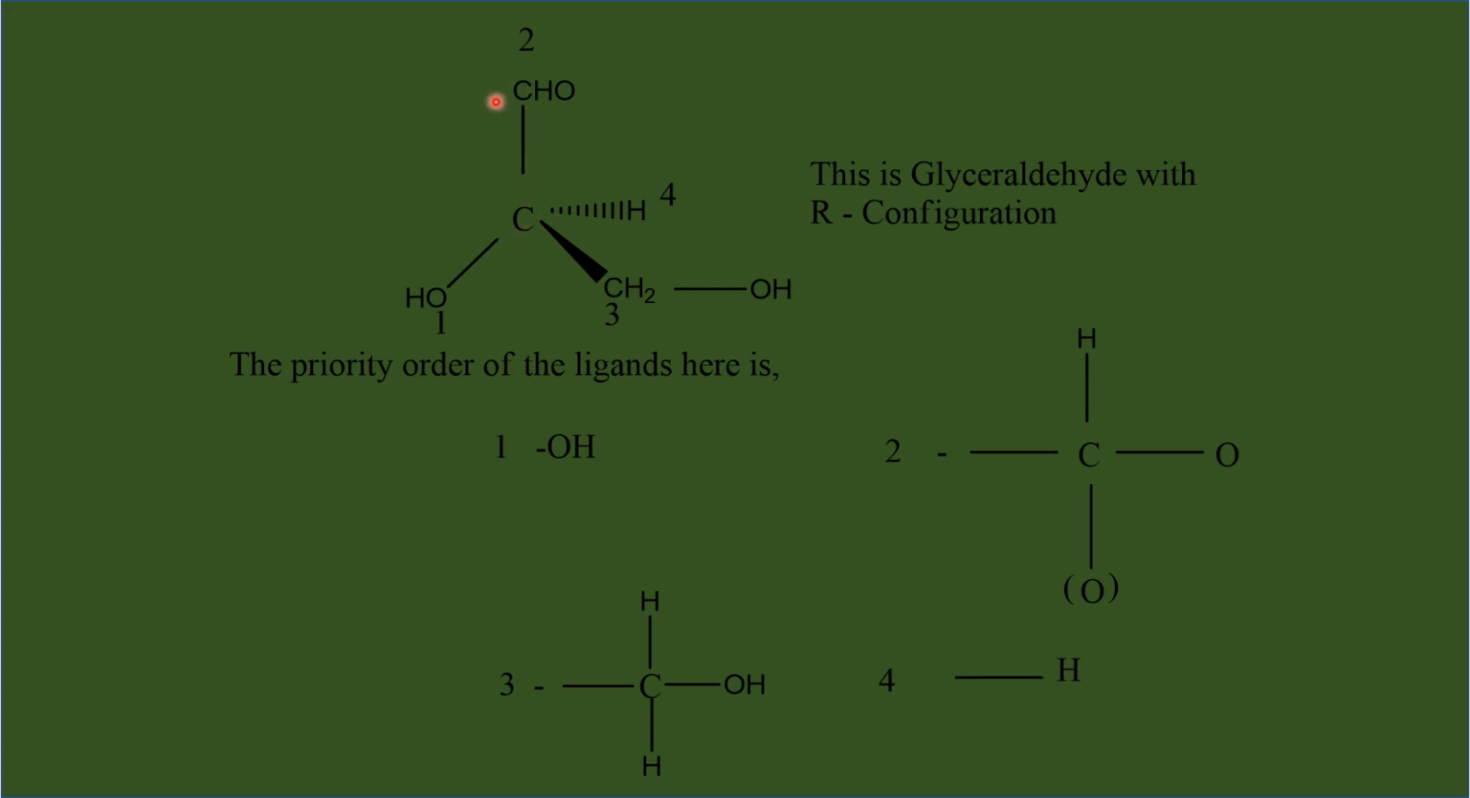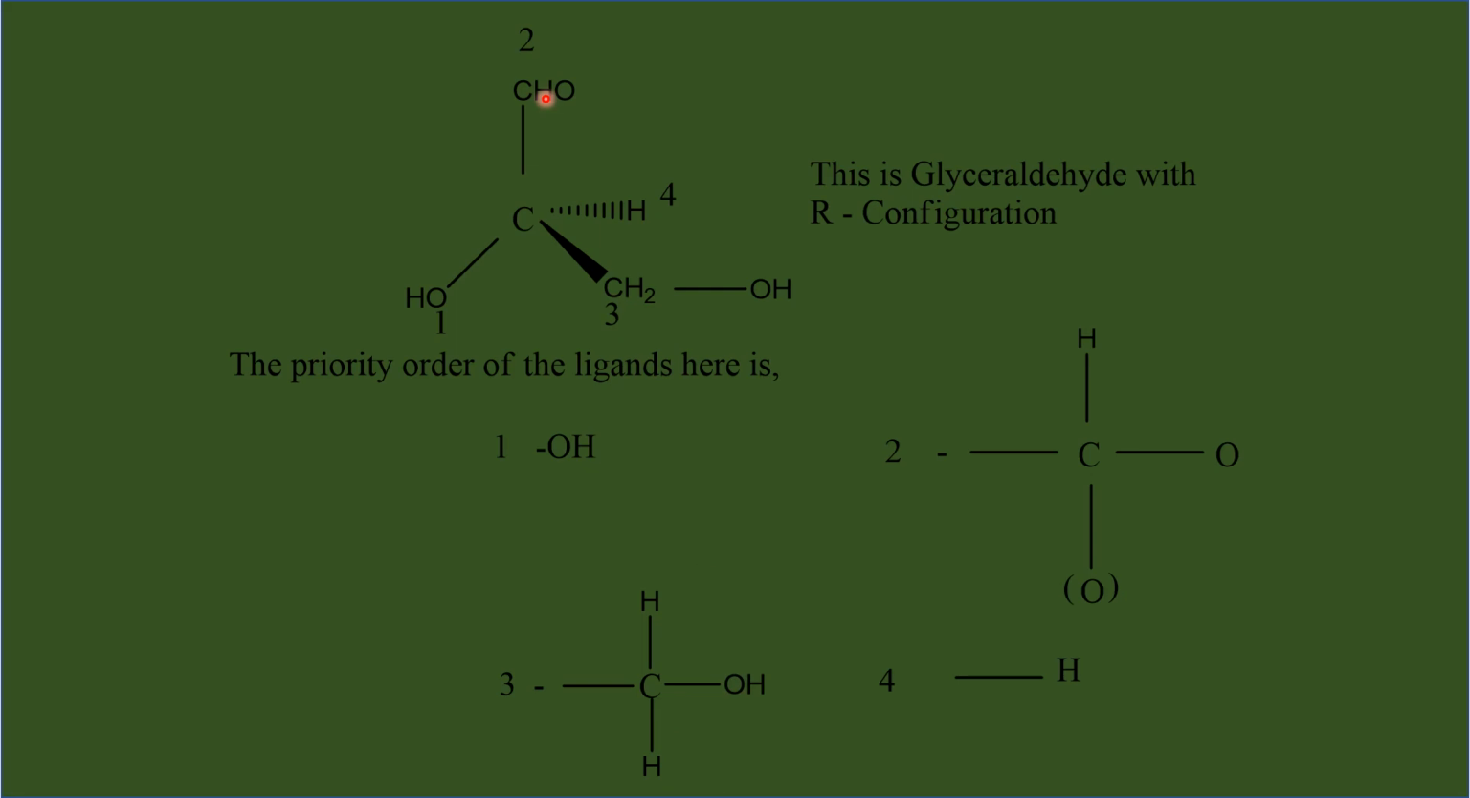So the atoms which are directly connected to this carbon are oxygen, carbon here, and hydrogen. So these two carbons are the atoms with the same atomic number. Therefore, we have to move to the next point of difference to assign priority for these two groups. So here we have this carbon connected to two hydrogens and an OH. So this CH2OH I have expanded here. Carbon with two hydrogens and an OH.